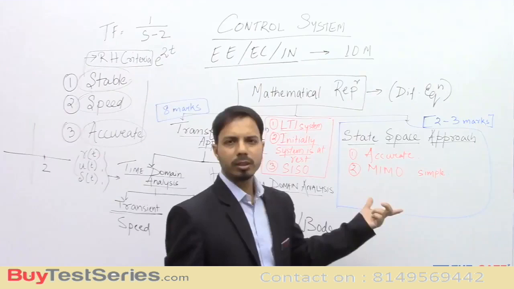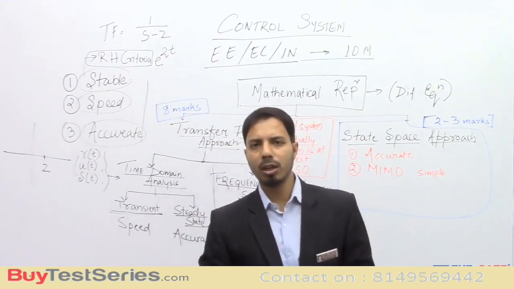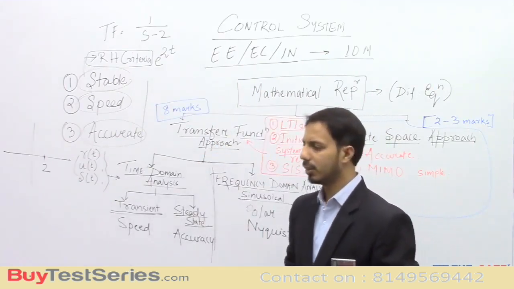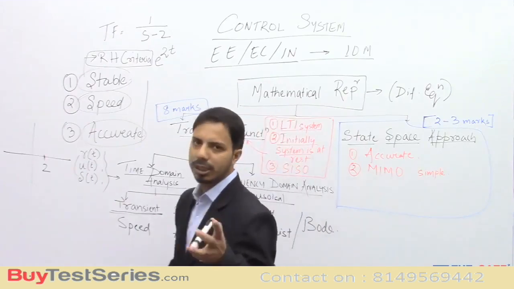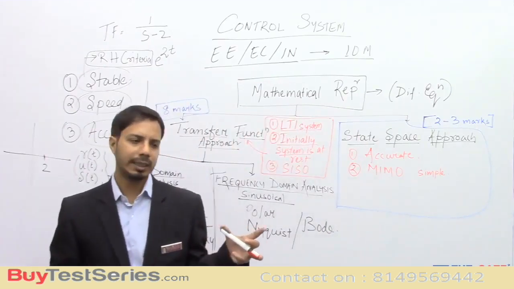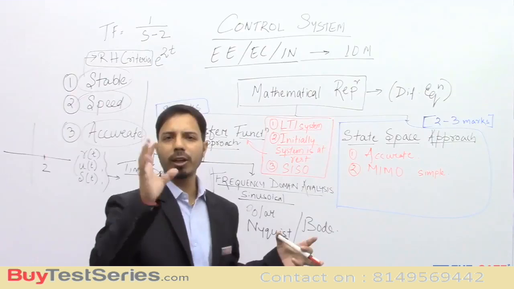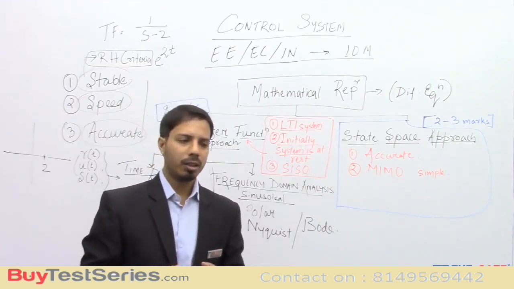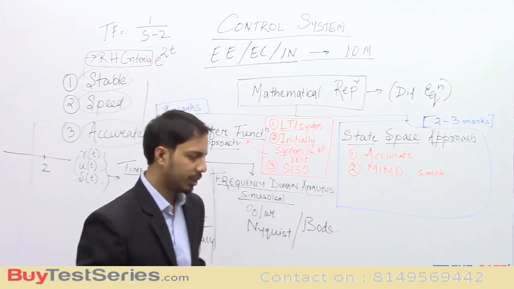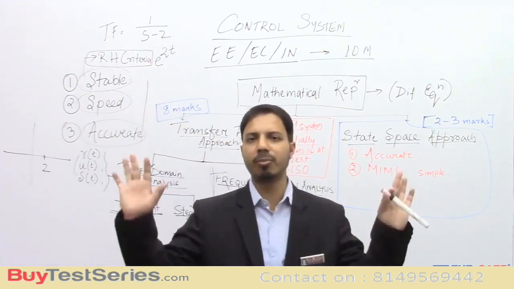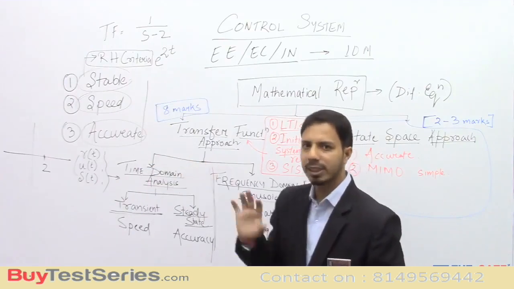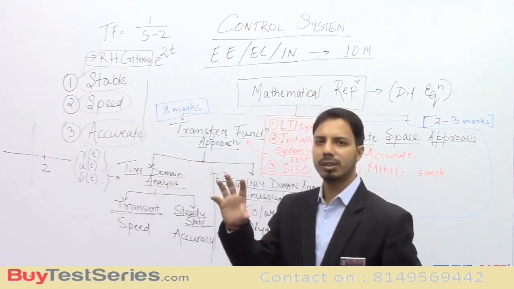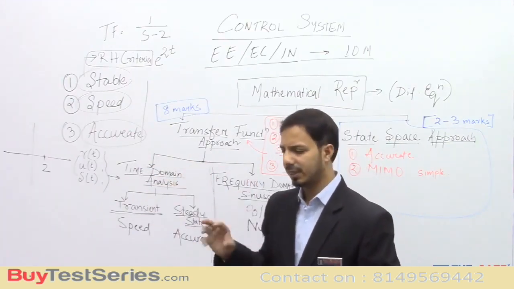After that, there is a small topic called controllers and compensators. Just the introduction of controllers and compensators is required for GATE. I'm not saying that controllers and compensators is a small topic; it's itself a branch. But as far as GATE is concerned, its importance is very, very small.